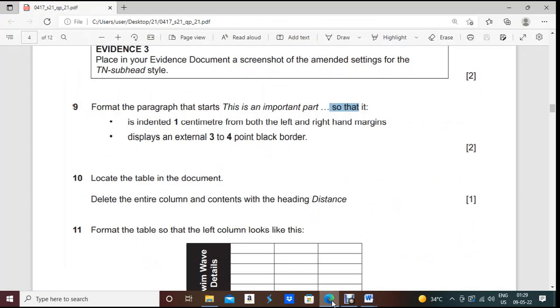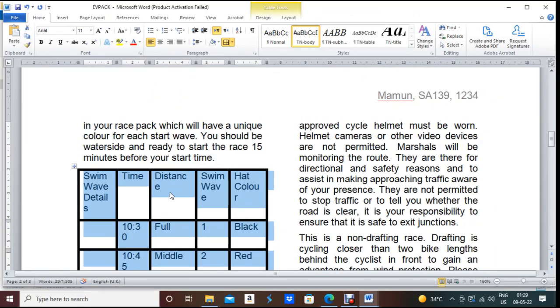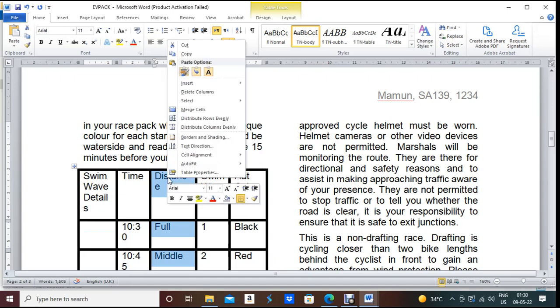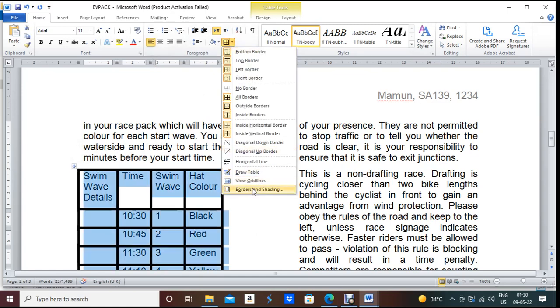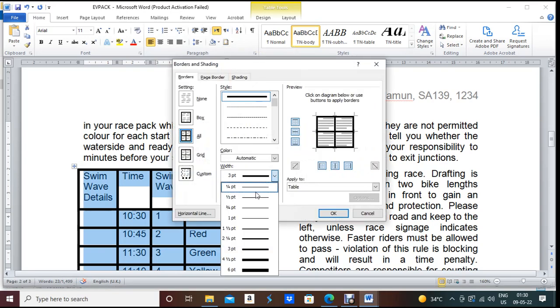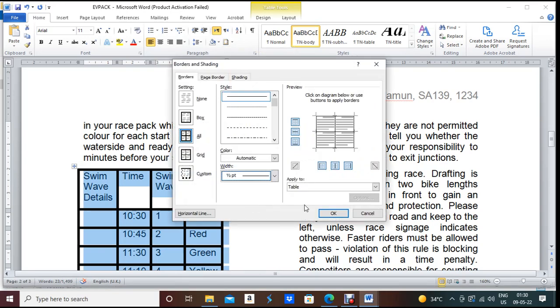After that they are asking to delete the entire column and content of the heading distance. So where is the heading distance? So block this part by clicking here, right click, delete column, done. Now did you see one thing, that the border is coming like 3 points, so it should not be like that, it should be normal. So what I will do, border and shading, this point should be like half a point, box, all borders. Okay, done.